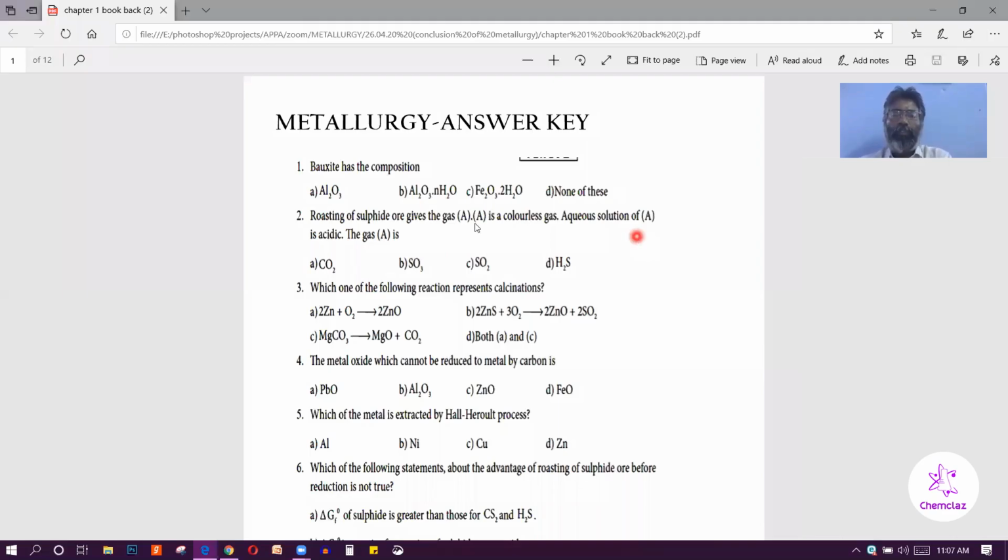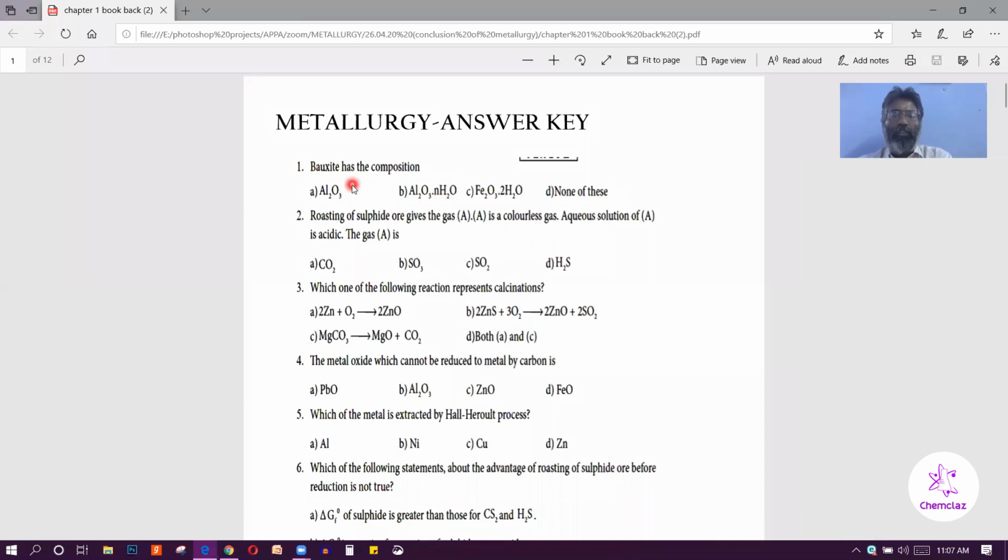Good morning, students. We are going to discuss the first chapter, book back questions: objective type questions and descriptive type questions. We are going to discuss book back questions. So, book back objective type questions and book back descriptive type questions.